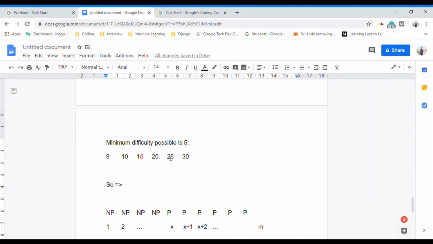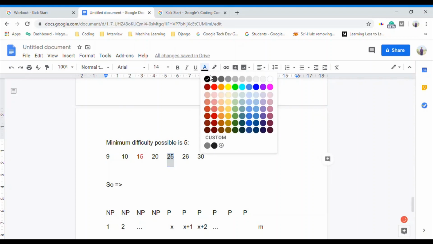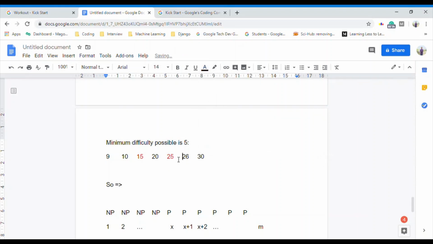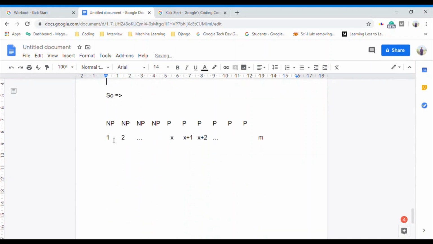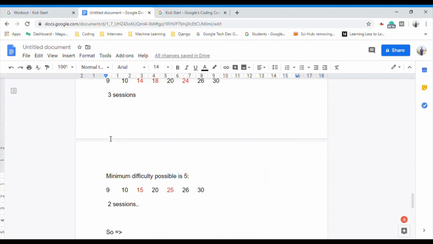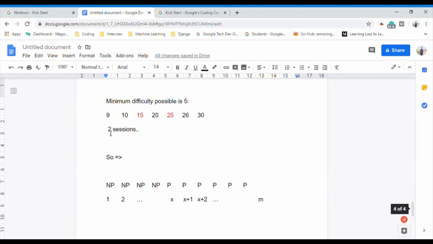At 25, 26 won't concern us because the difference over here is 1, which is less than 5, and over here is 4. So we can do this with 2 sessions. So one key observation is that 3 is a pivot point. No value below 3. Let x be 3.